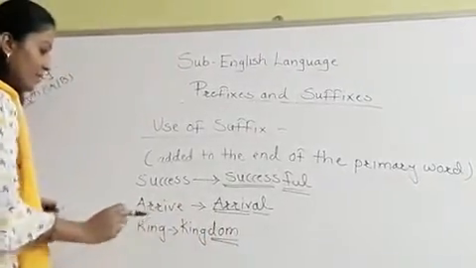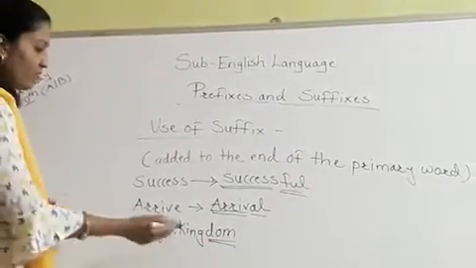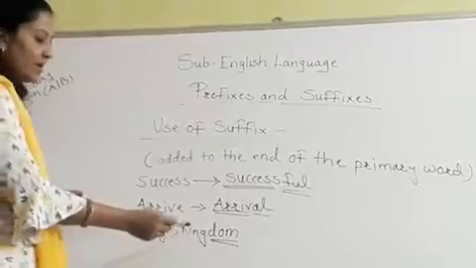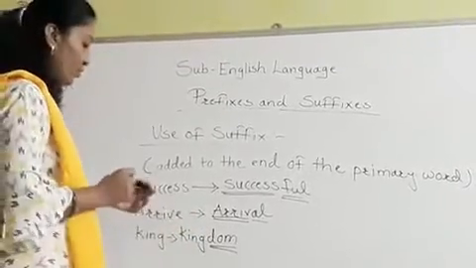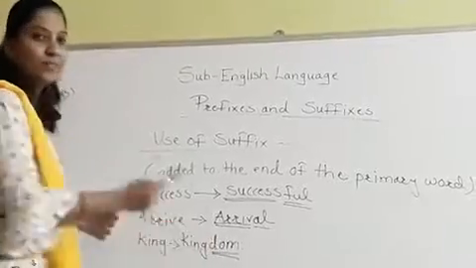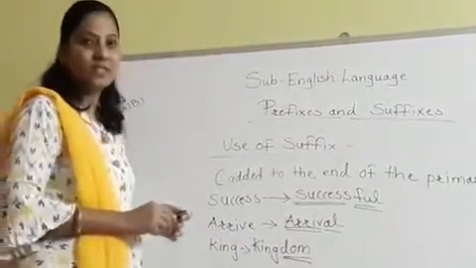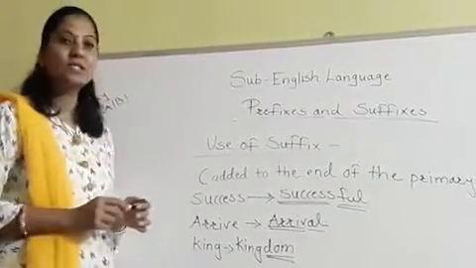So this is the suffix that we have added to this primary word. The main word is king and we have added DOM to make the suffix, so it becomes kingdom. A new word is formed here, kingdom, and that is the suffix. So have you understood, students?